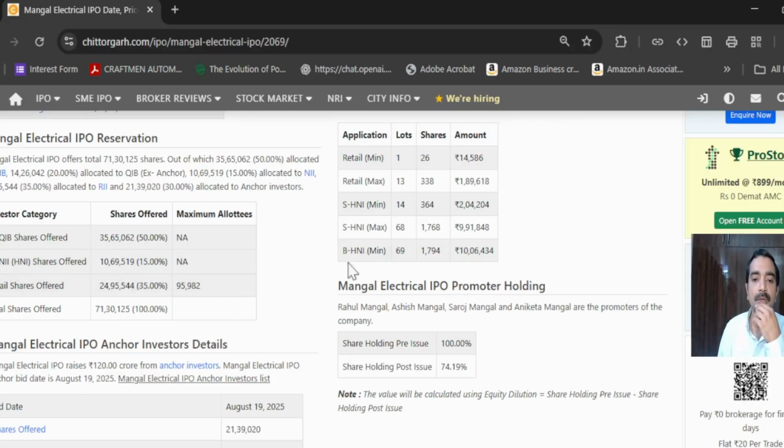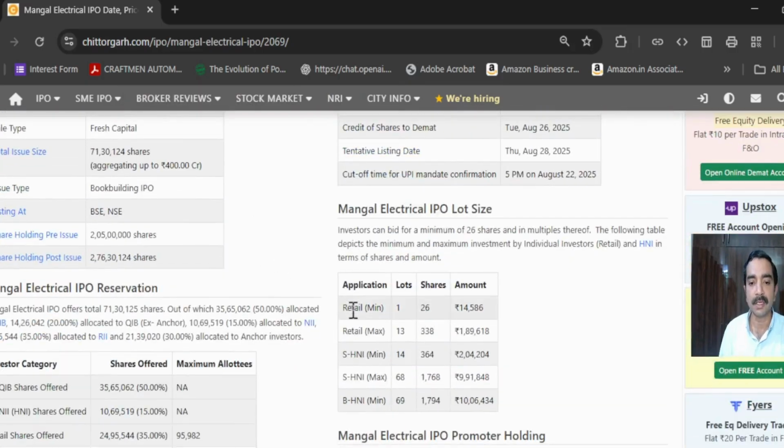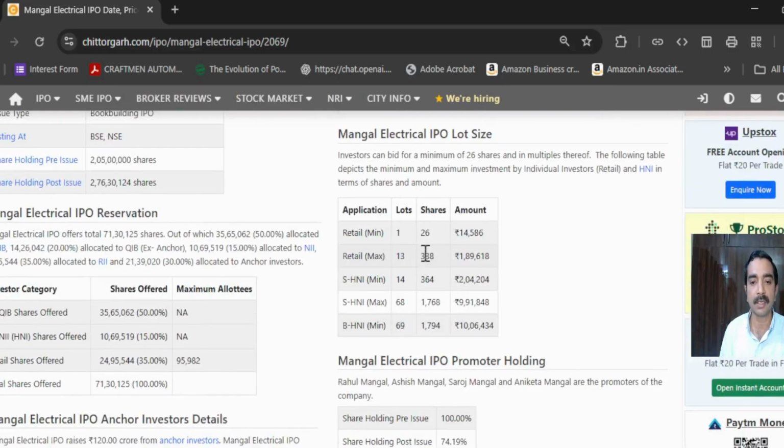Okay, so now retail investors, as we can mention here, 14,000 is a 20. Sorry, here it is mentioned as, okay, this is the minimum investment it is mentioning. So what happens here is that it is giving 26 shares as 14,586 to 1,89,586.18.